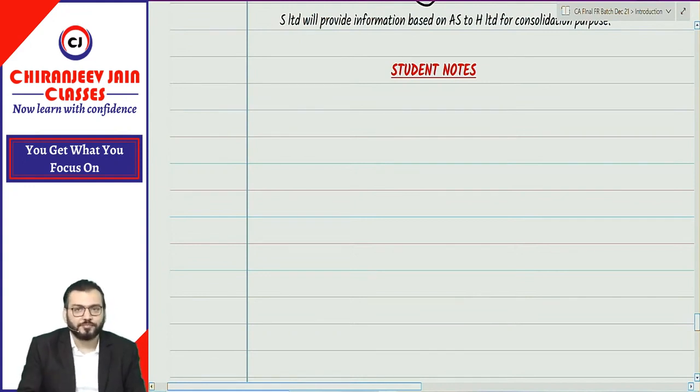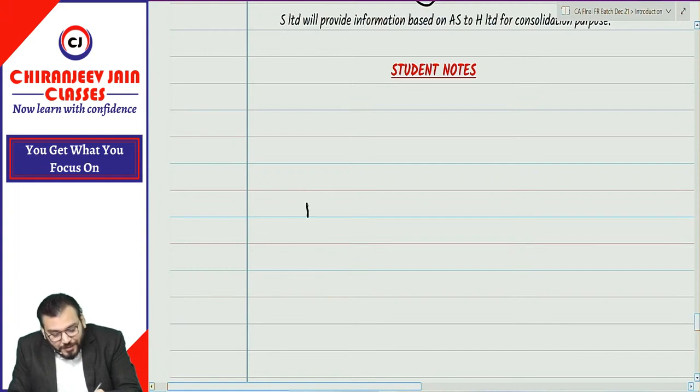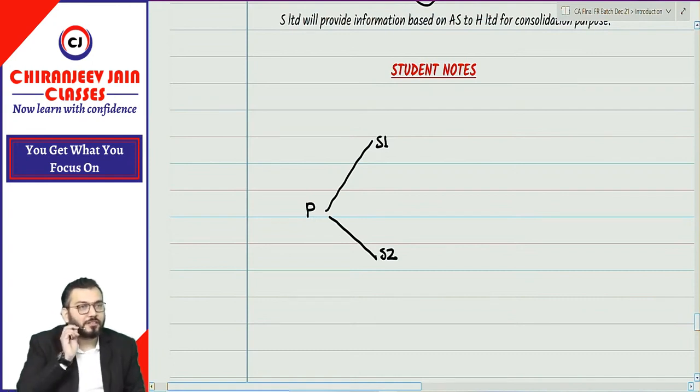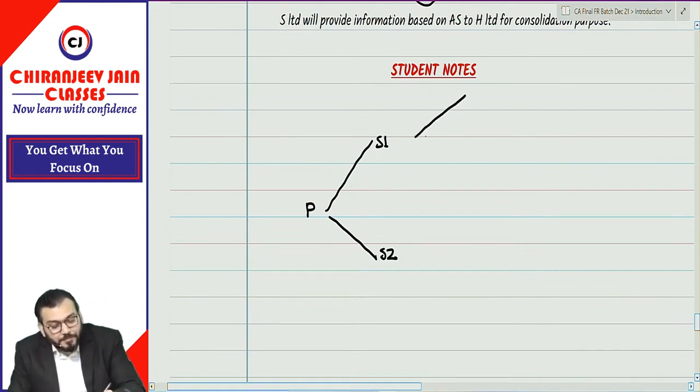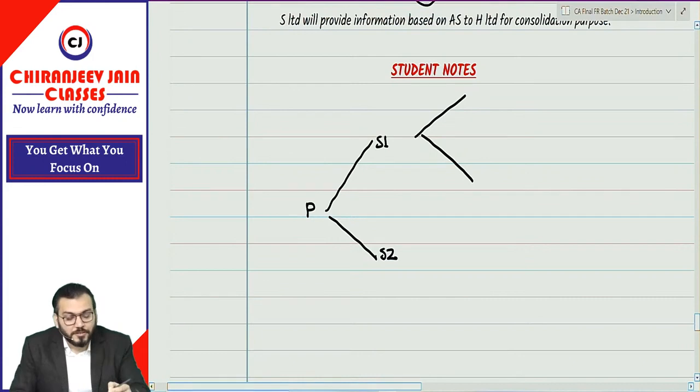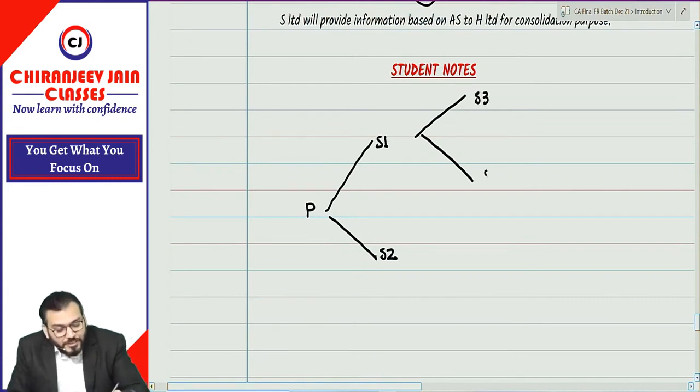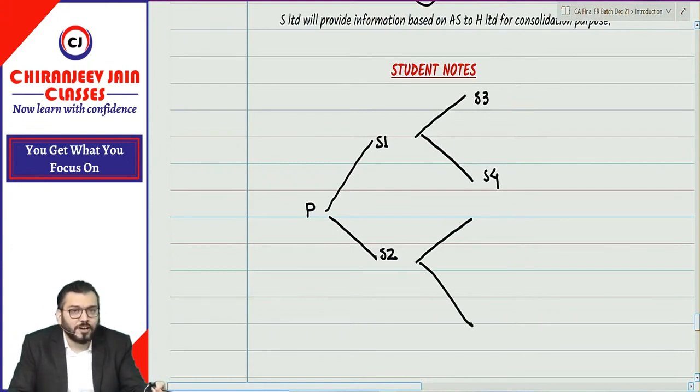Because you are a chartered accountant. Can I take one practical doubt? Suppose there is one parent company. There is one S1 and S2 subsidiary. Then S1 may have some subsidiary, so S3 and S4. Correct? Then S2 has two more subsidiary. Quite possible.